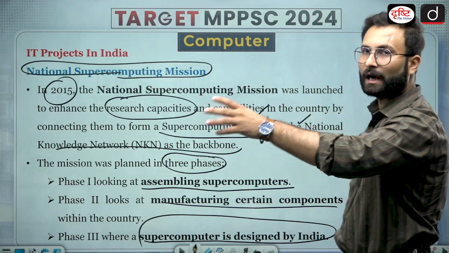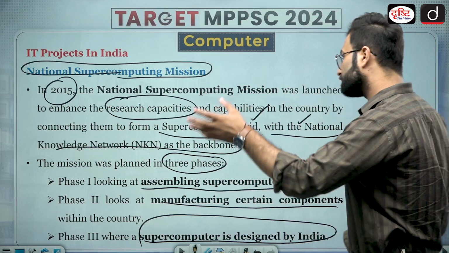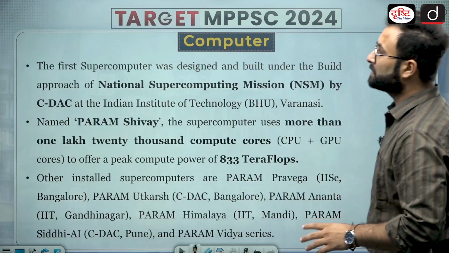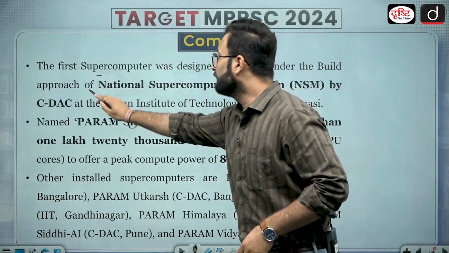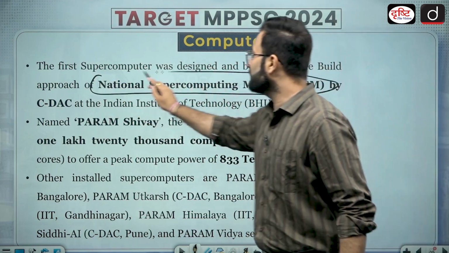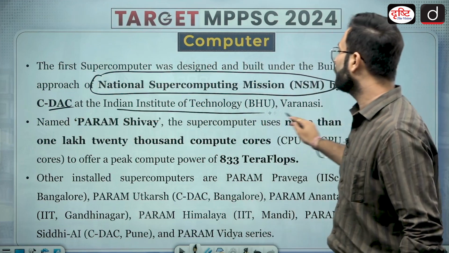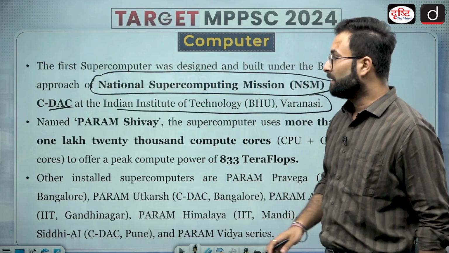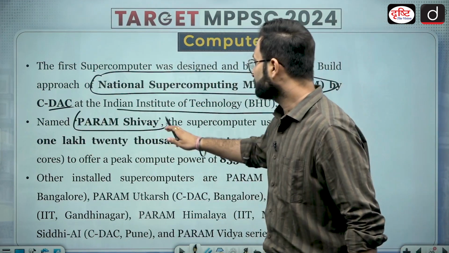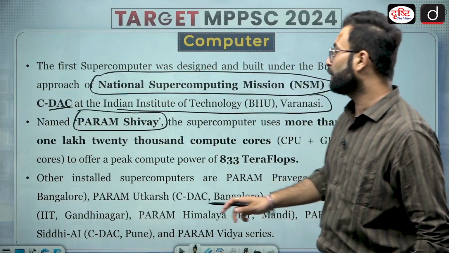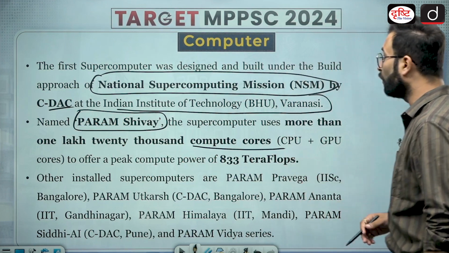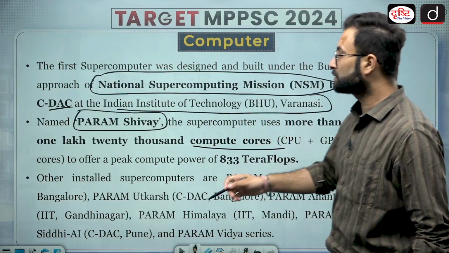Object is clear, to go for R&D in the supercomputing. Okay, now moving further, here you can see the first supercomputer was designed and built under the build approach of National Supercomputing Mission NSM by CDAC at Indian Institute of Technology BHU, that is Varanasi. It was named as Param Shivai.